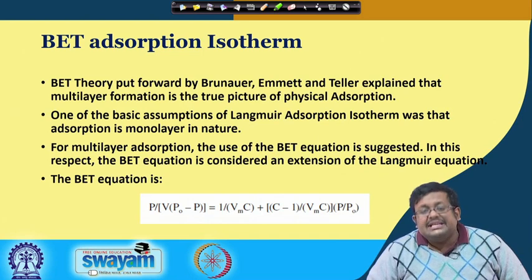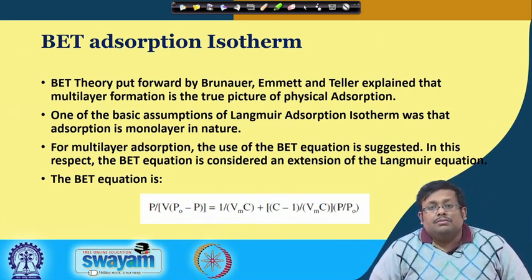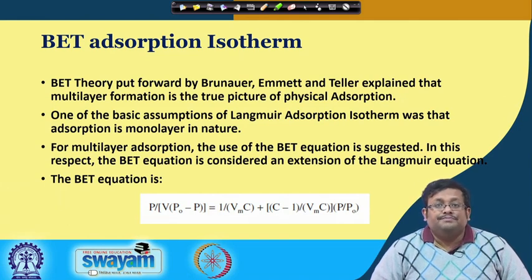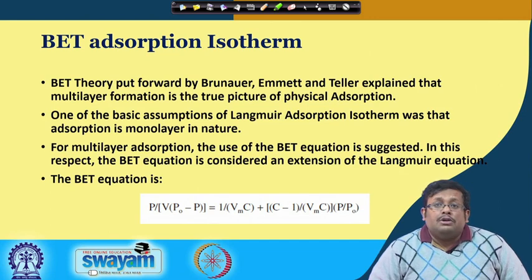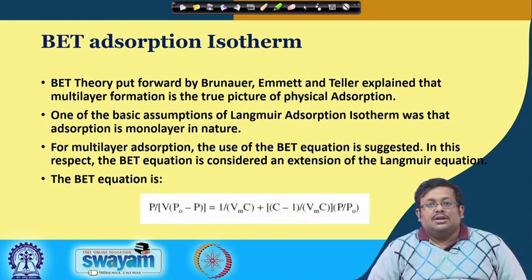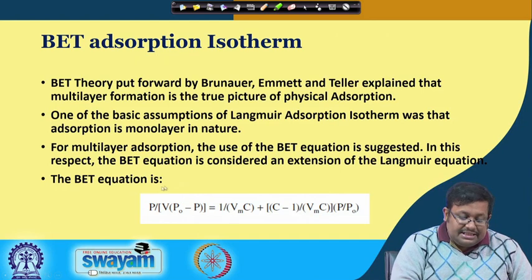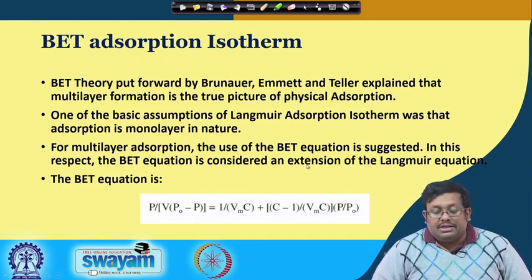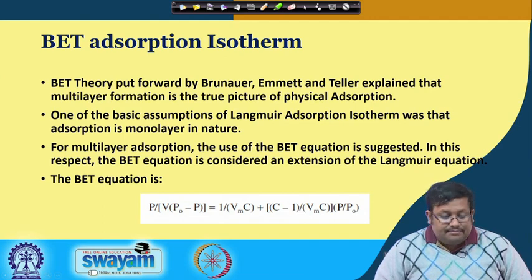However, BET assumes that multilayer adsorption is possible. So, for multilayer adsorption, the use of the BET equation is suggested, and in this respect the BET equation is considered an extension of the Langmuir equation. You can see the formula of the BET equation. Let us go ahead and see the meaning of these terms.